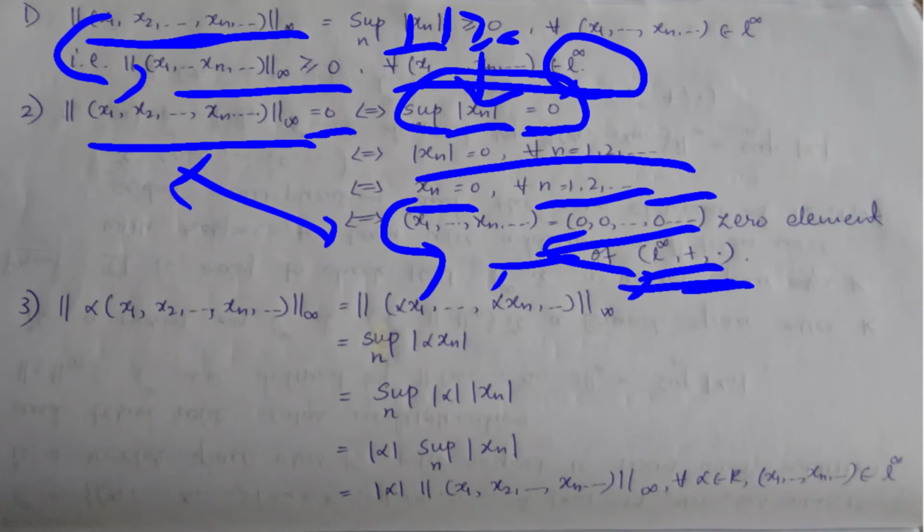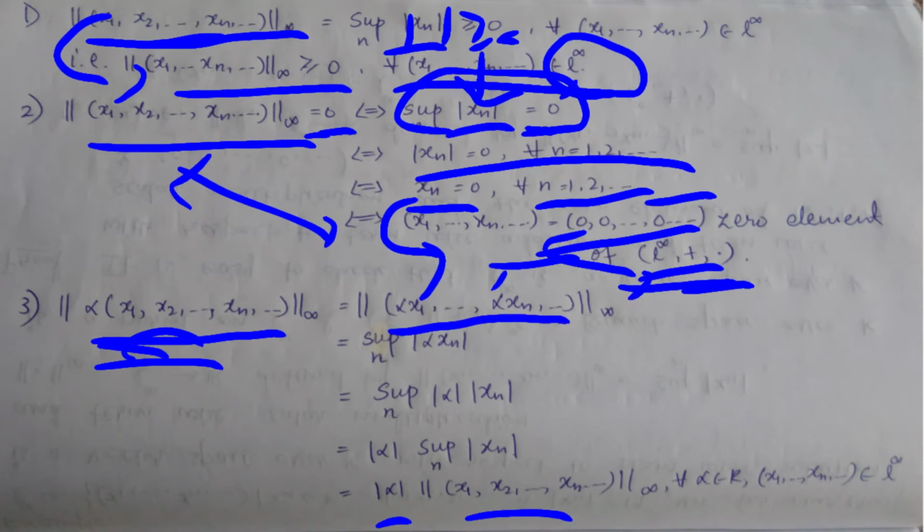Next, going for the third property, that is, the norm infinity of alpha times this element, and we have to prove that it equals modulus of alpha into the norm infinity of the given element, right? So here multiply alpha to this element of L infinity, that is, the norm infinity of alpha x1, and so on, alpha xn, and so on.